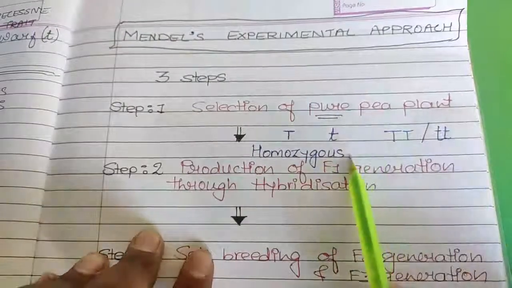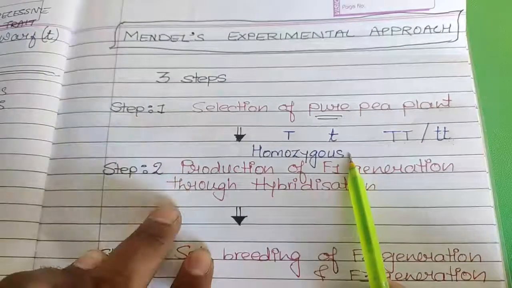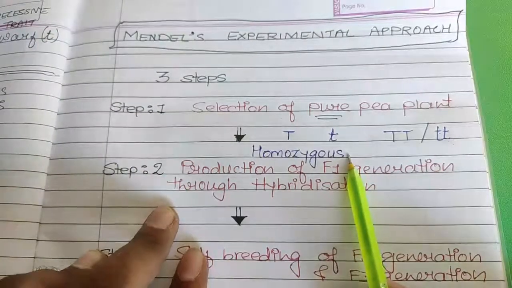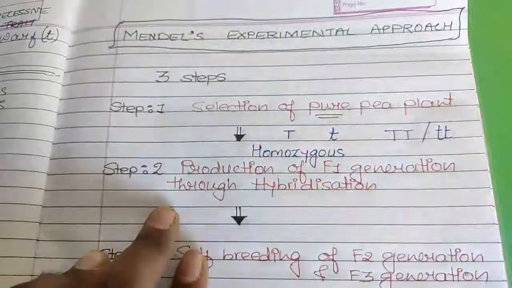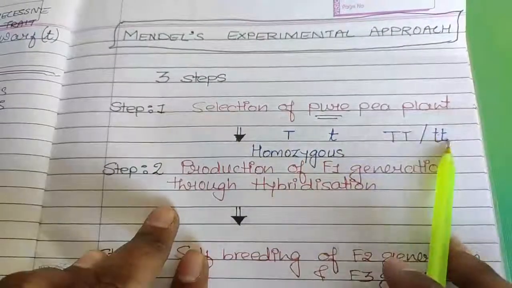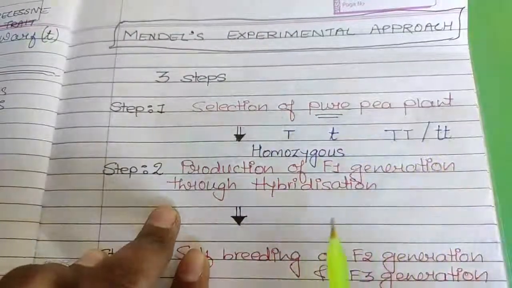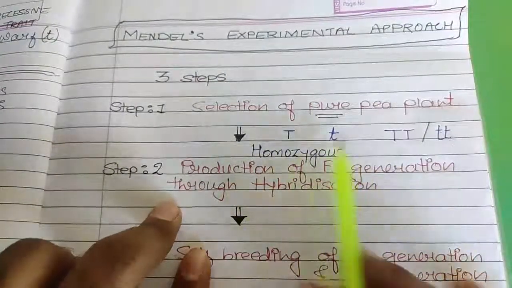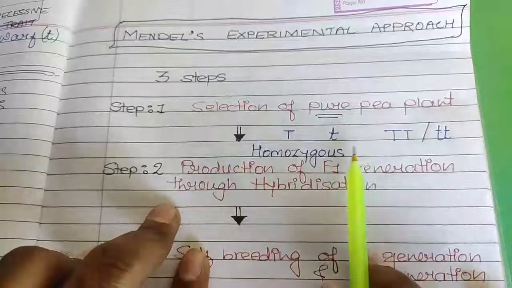Now the only question that arises in our mind is, at that time there was no discovery of microscope, electron microscope also was not discovered. So how exactly did he come to know that the plant he has selected is pure? For that he has grown the same plant and allowed self-pollination only by covering the flowers with bags.